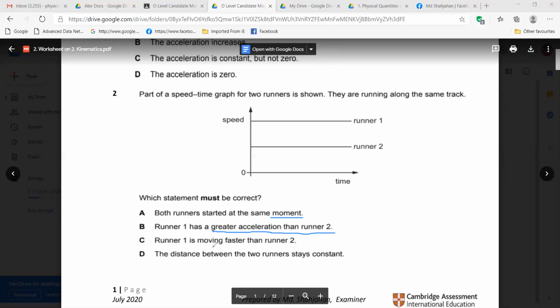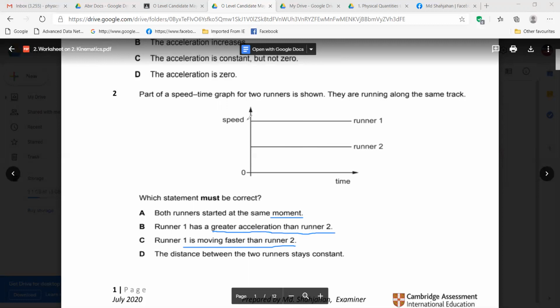Yes, sir. Okay, then runner one is moving faster than runner two. Yes, it is correct. Look, this runner one, runner two. If you compare, this one has more speed, right?